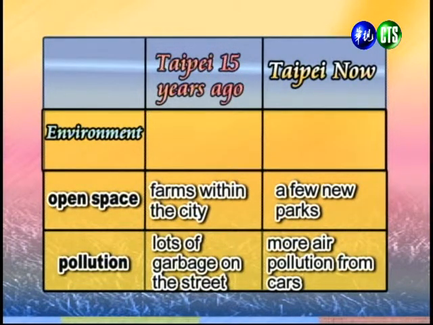In the past, there was a lot of pollution from garbage that was left on the street. Now, people throw garbage directly into the garbage trucks, but there is more air pollution from cars. 好，那在这个污染的部分呢，我们知道15年前呢，大家都随地乱丢垃圾，所以在路上就可以看到很多的垃圾。但是现在呢，大家都知道垃圾要丢入垃圾车里头，只不过现在相对的来讲，我们的空气污染又更严重了。Okay, and let's move on to housing now.